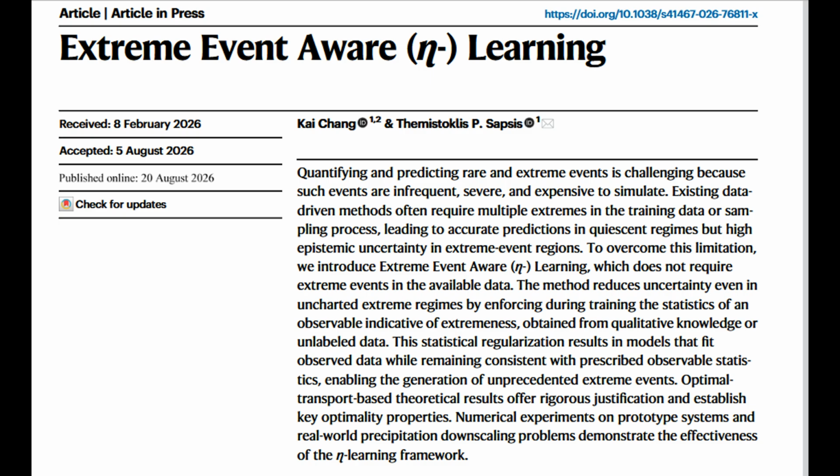Key insights and limitations. What ADA learning does well. Generates statistically plausible extreme events. Preserves accuracy in data-rich regions. Provides theoretical guarantees via optimal transport. Works with multiple types of prior knowledge. What it cannot do.